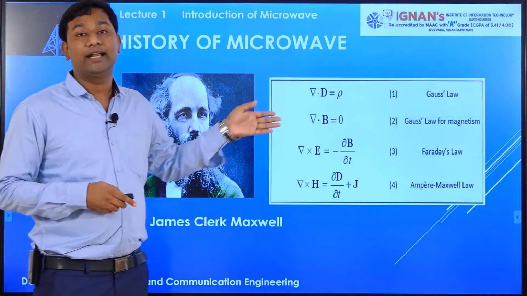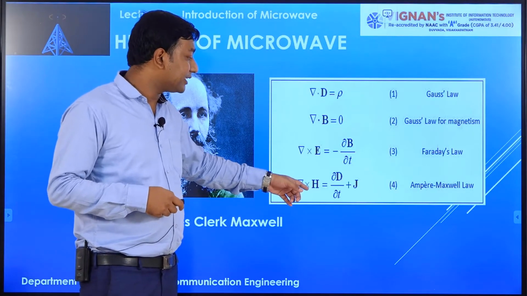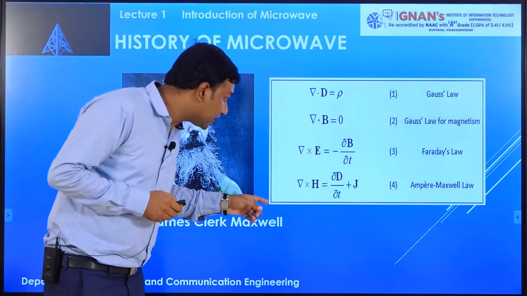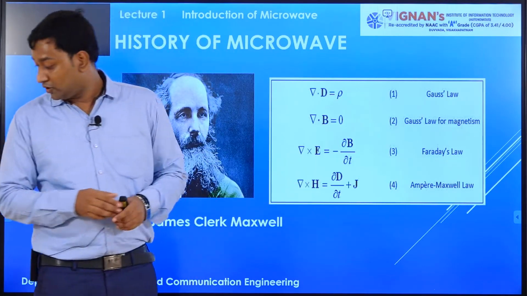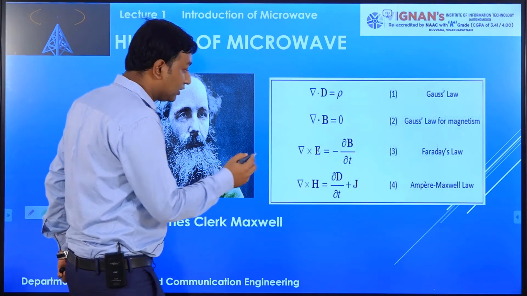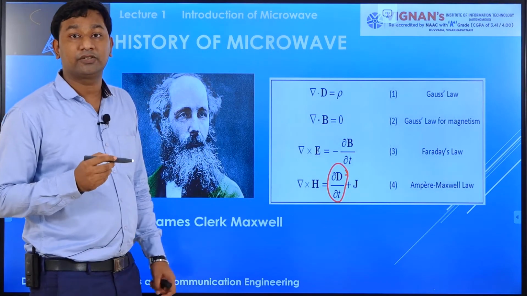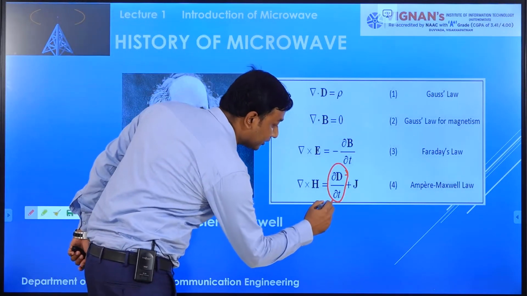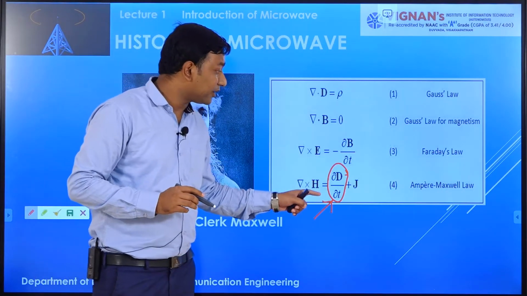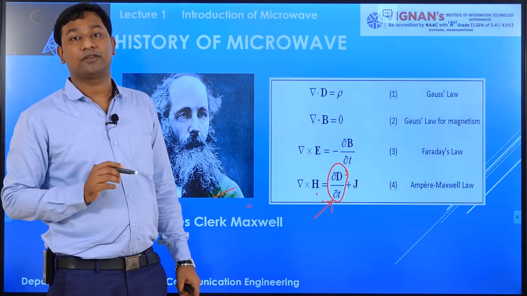In the last equation, del cross H equal to J plus dou D by dou T, Maxwell made a correction. That is called the Maxwell correction. After that, the modified equation is called Ampere's Maxwell law or modified Ampere's law.